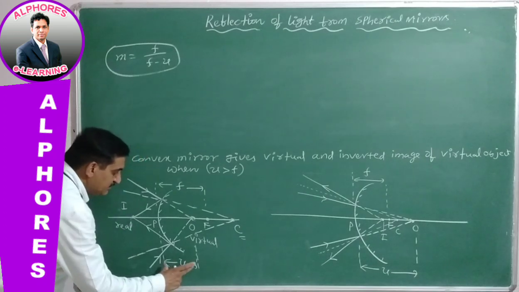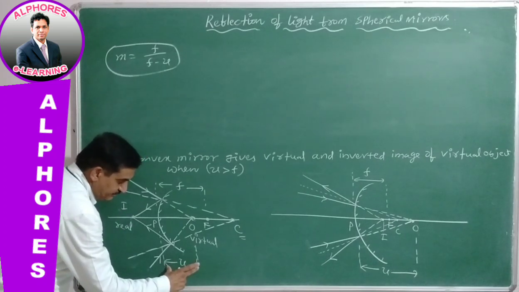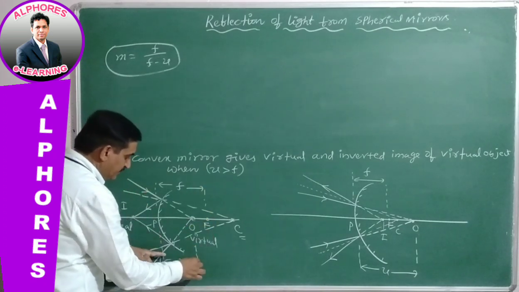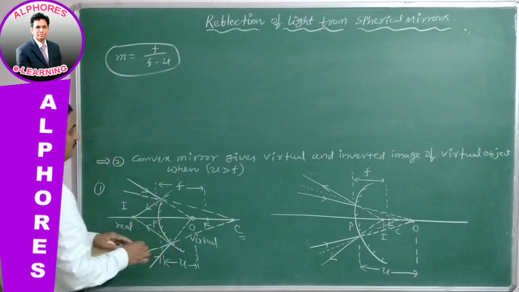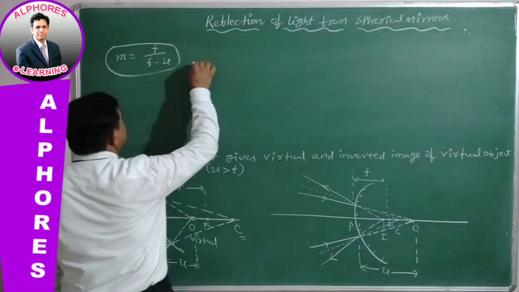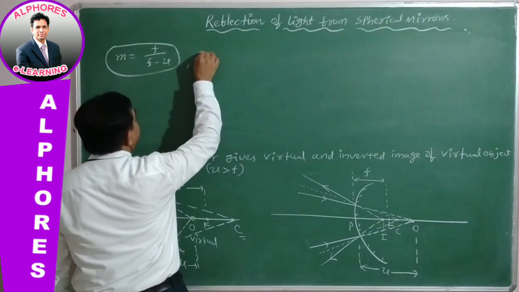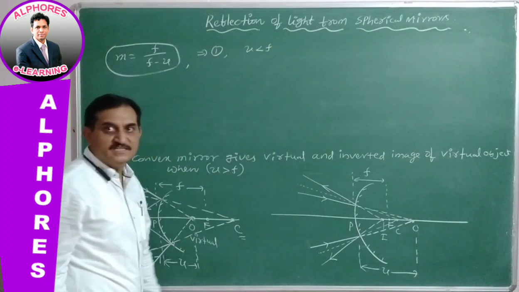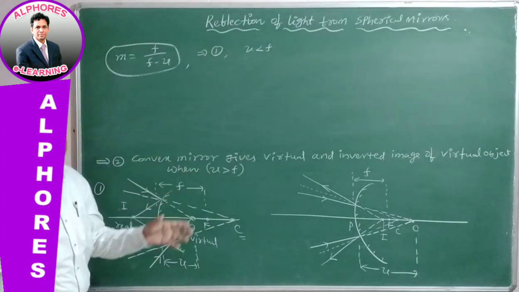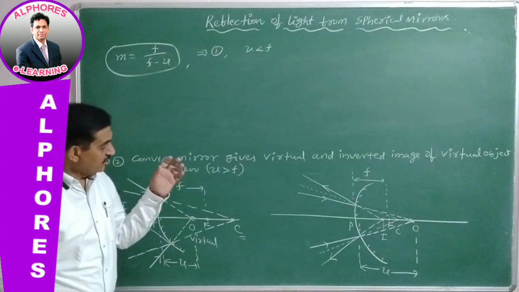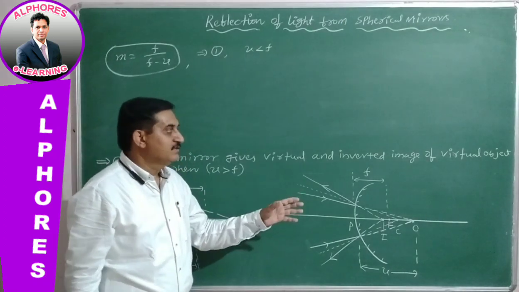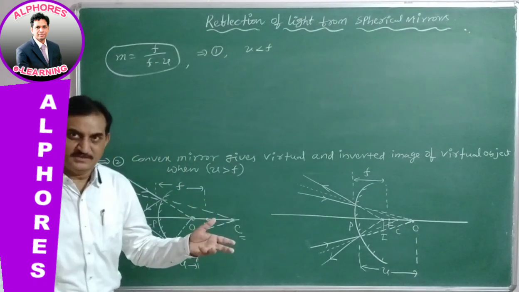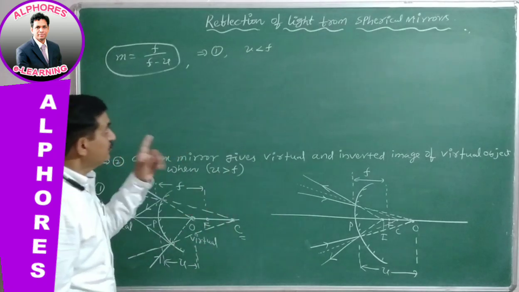Now, if you consider this object distance, and from here to here, this is the focal length. So here the object distance is less and the focal length is more. The condition in statement 1 is u is less than f. And what kind of image does a convex mirror give? Real and erect image of a virtual object. That is statement 1, whenever u is less than f.